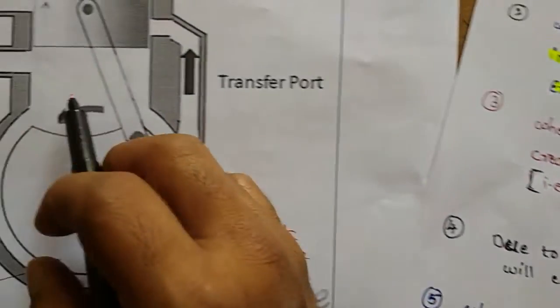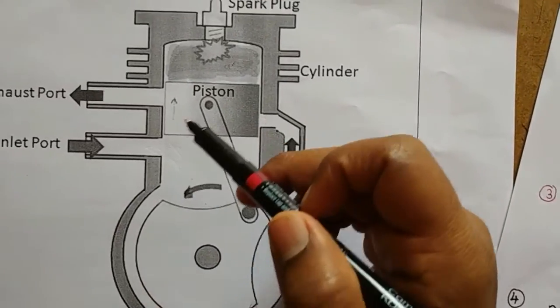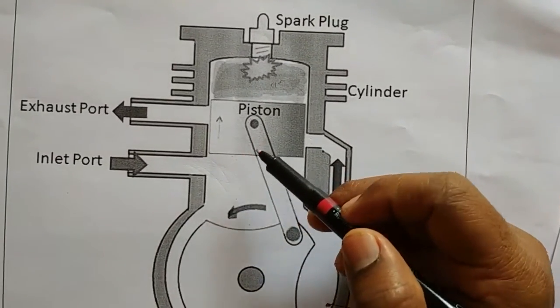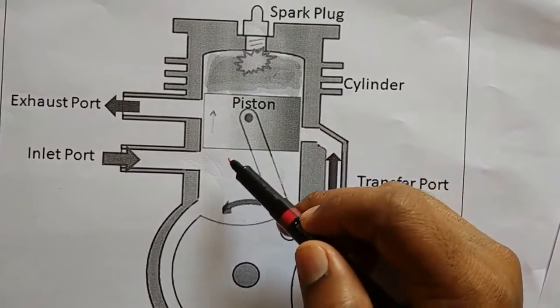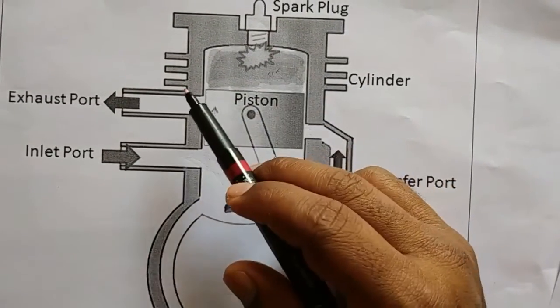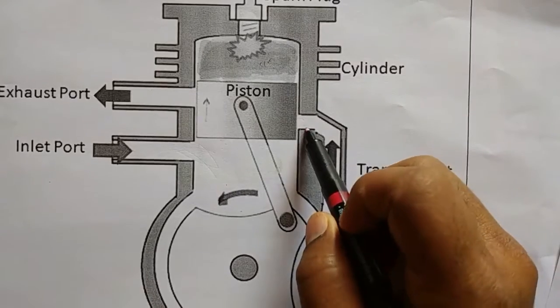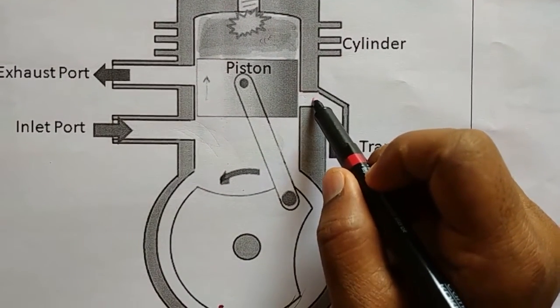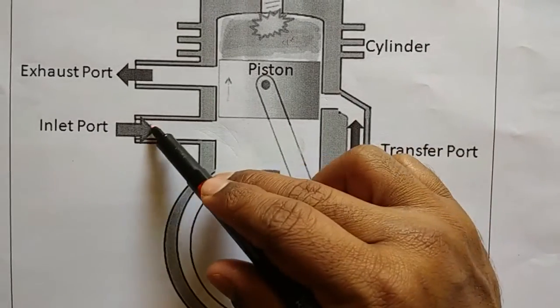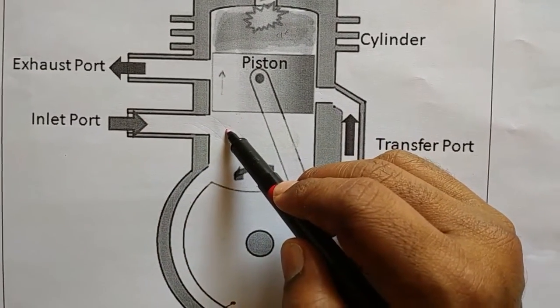Once again observe the diagram. In the first stroke, piston moves from BDC to TDC. The exhaust port and this transfer port will be closed, and the inlet port will be open.